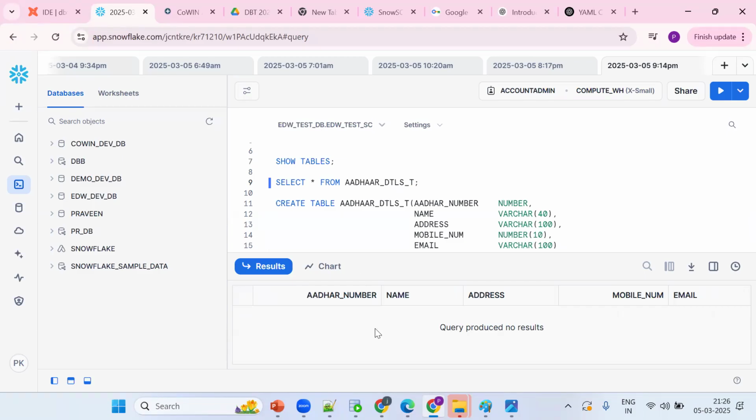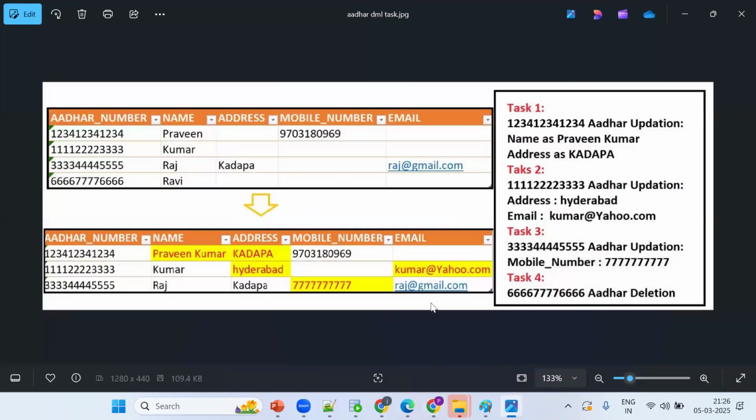Now the point is the table has been created. Now I want to populate the data. Tell me how to populate the data. By using what? Insert command. By using DML statements. By using insert. Okay, see, right now the table definition is there.